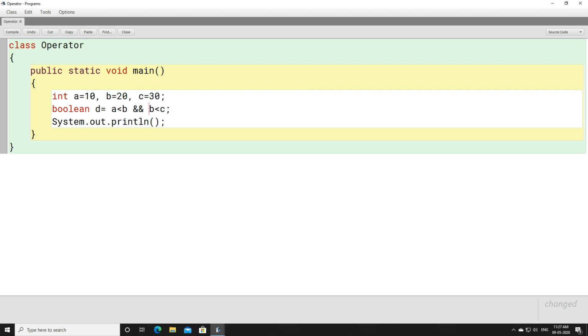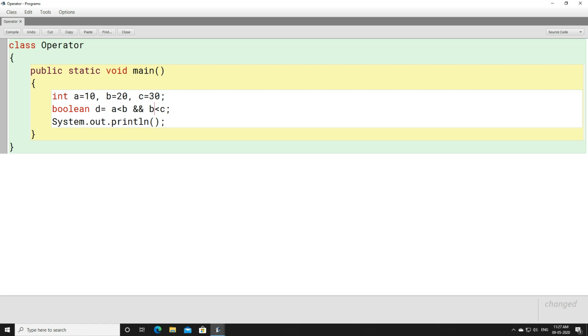Now if I use the logical operator and, remember, we don't write a-n-d, and we don't give a single ampersand sign here. This is called the ampersand sign. Instead of this, we write a double ampersand sign, or double and sign, you can say, the shorthand and sign. Now when we write and, what result are we going to get? Look, and is a logical operator which will give you true if all the conditions are true, right?